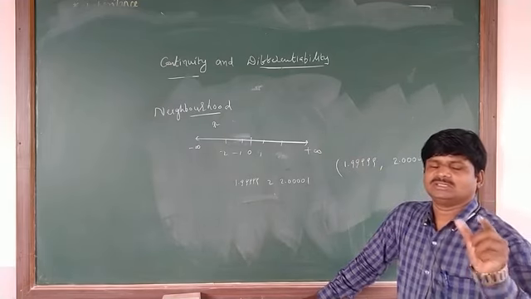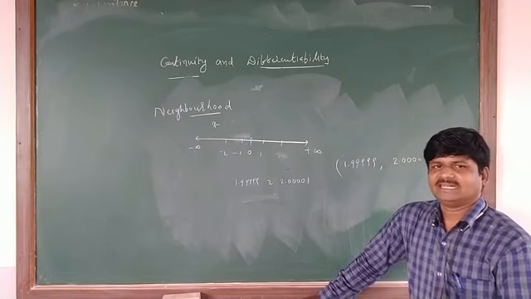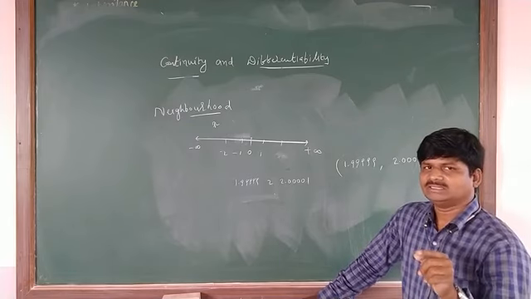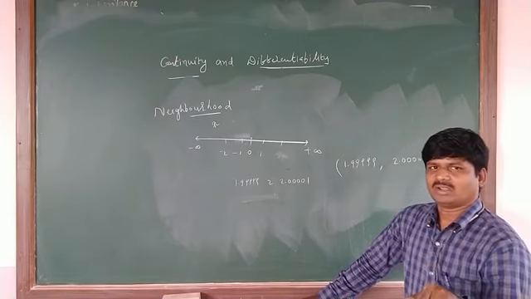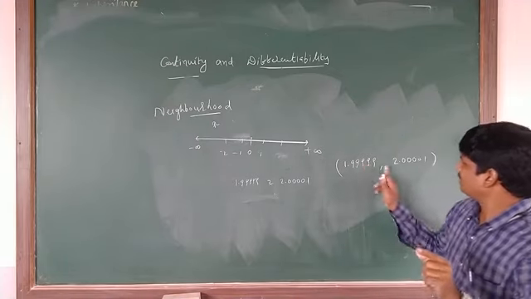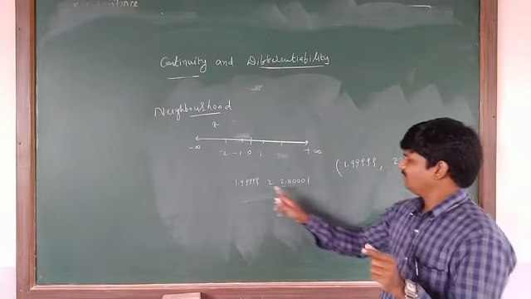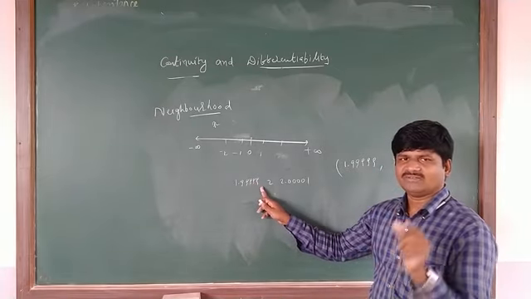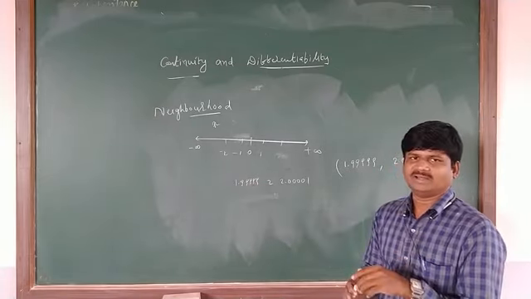Actually, what is a neighborhood here? Neighborhood is nothing but a set including the given point. Compulsory. How do we have to take it? Wherever you take the difference, that value will be a constant, fixed value.